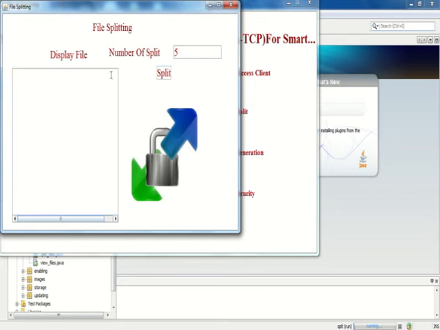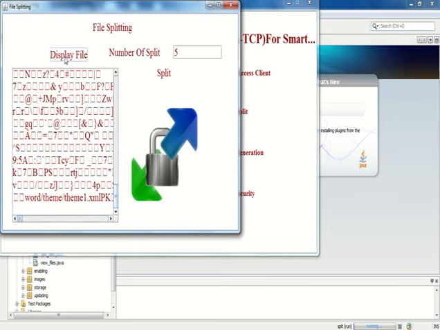If the user wants to display the original file, we can choose display file. In a few seconds, it will show the encrypted files, so third-party persons can't see the original files. This is the major advantage of this project. So the second process is over here. This is the second process of my project.